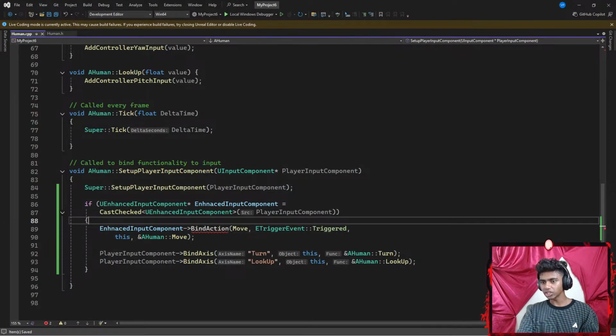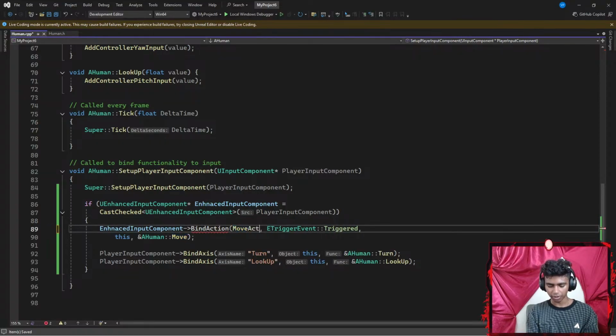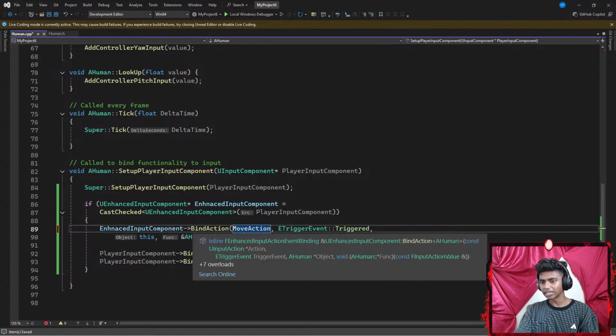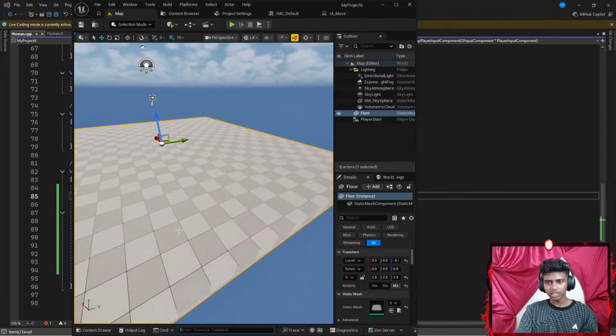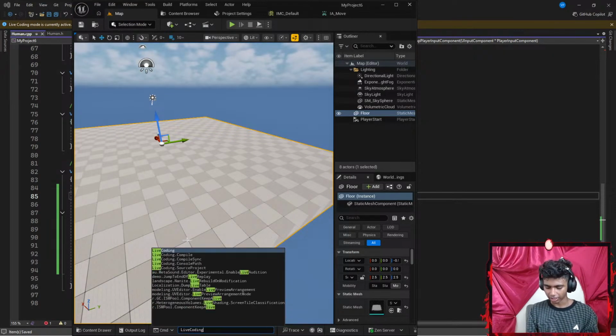Oh, so this is my function name. So I'm gonna go ahead and change this to be my move action. Well, it doesn't help that it doesn't tell me what parameters I need. Okay, so it's UInputAction, which is my move action, my trigger event. I added that. This is my object. That is the function. Okay, let's open my Unreal Engine again. Let's hit control and go with something like live compile.